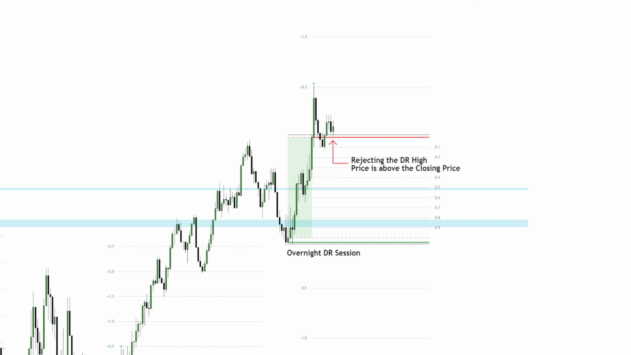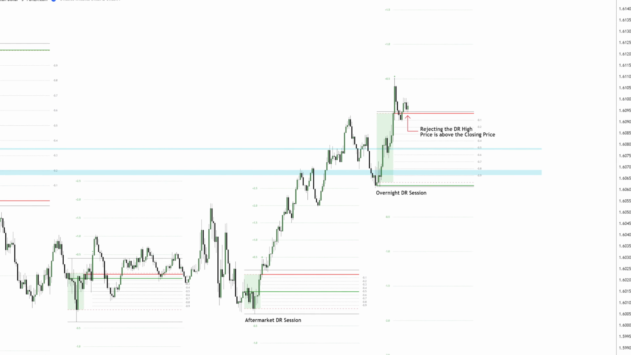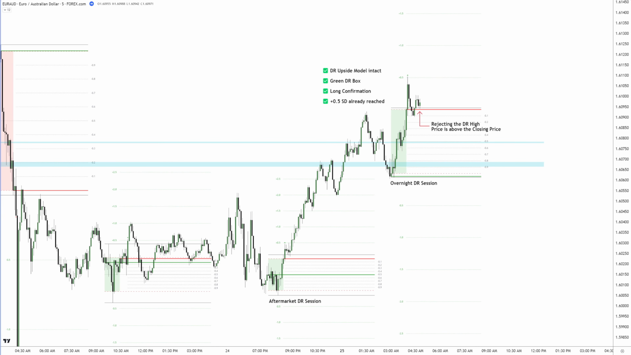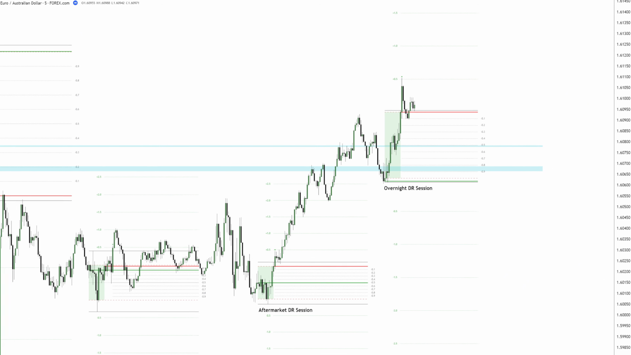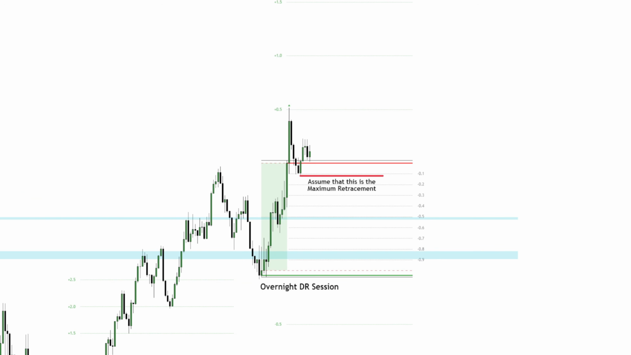Even though this setup might seem aggressive, it was worth considering. Why? We have a clear DR upside model intact, the green DR box and long confirmation are already in place, and price has already reached the +0.5 standard deviation level. With all these elements lining up, it was reasonable to assume that the maximum retracement had already occurred, and the next target would be the next standard deviation level of 1.